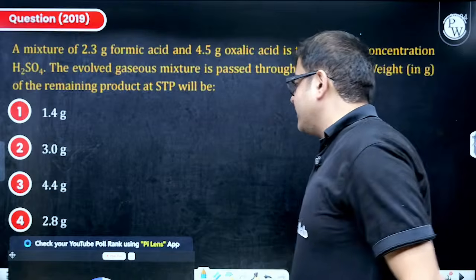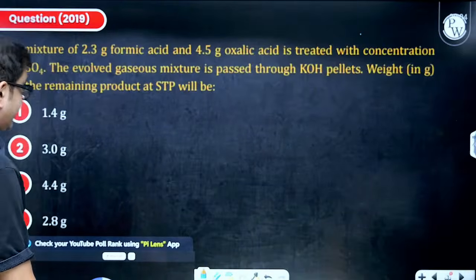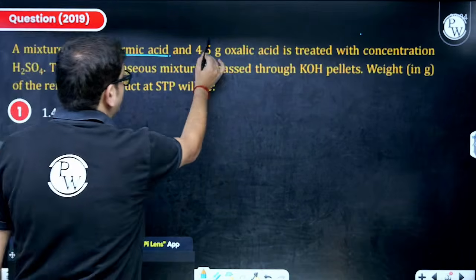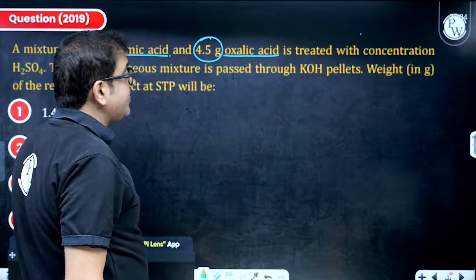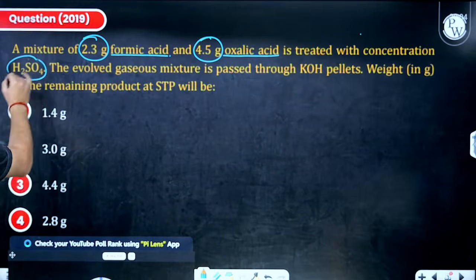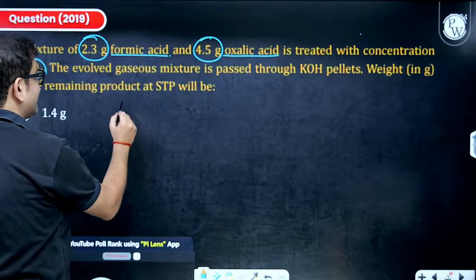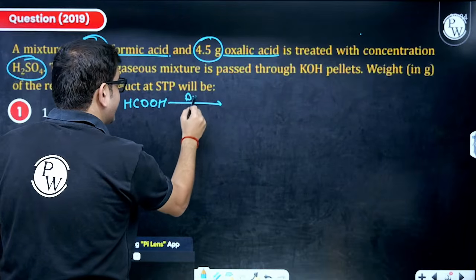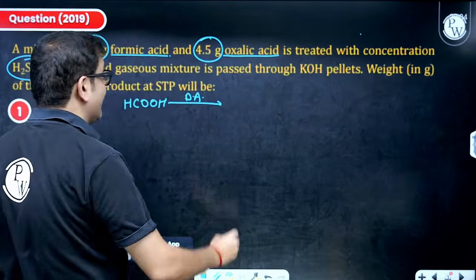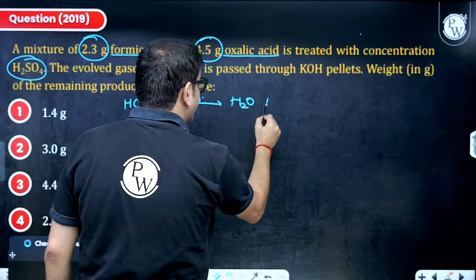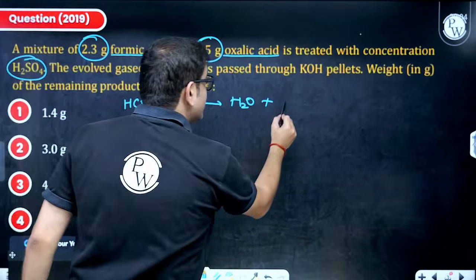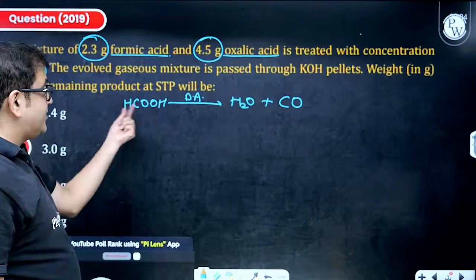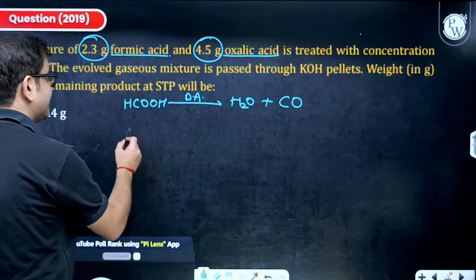Chalo, let's start. Now, what we have here is a mixture of 2.3 gram of formic acid and 4.5 gram of oxalic acid. It is treated with concentrated sulfuric acid, which is a dehydrating agent. So formic acid, which is HCOOH, will react with this dehydrating agent, and the dehydrating agent will remove water. What is left? So water gone. Even if you do not know the inorganic chemistry, the basic formula will tell you the answer. Remove H2O, so CO, carbon monoxide, is produced.